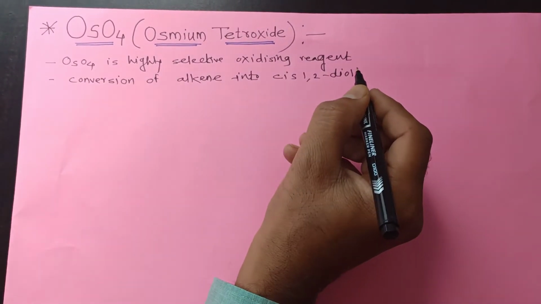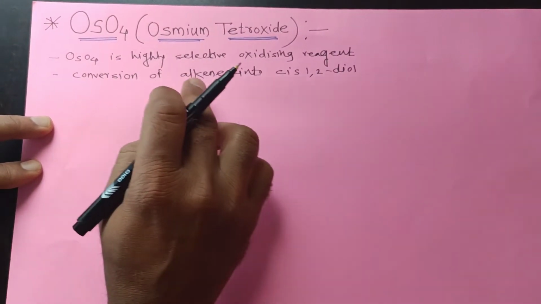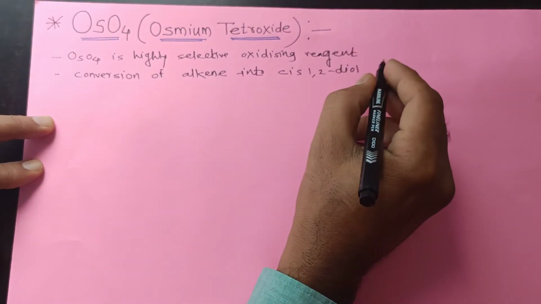This is a selective oxidizing reagent used for the conversion of alkene into cis 1,2 diol.